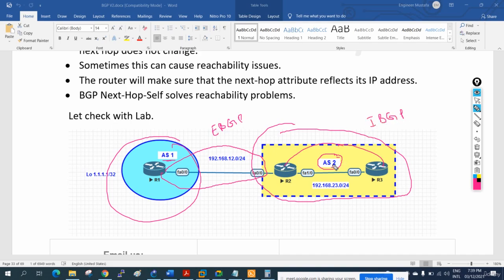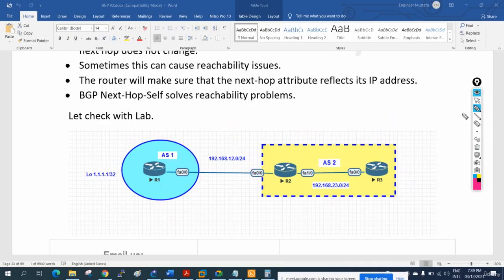If they are using the same AS, we say iBGP. If they are using different AS, we call it eBGP. We already know this from a long time. We remember, if we are using different AS, this one has AS number 1 and this one has AS number 2, so when we have different AS, we call it eBGP. When we are using the same AS, we call it iBGP.